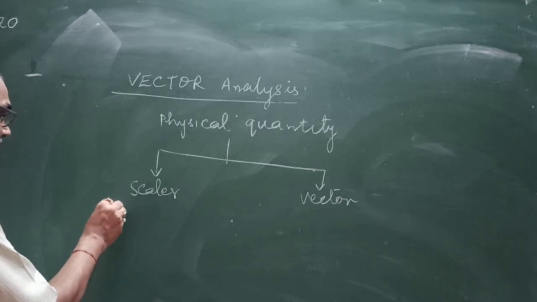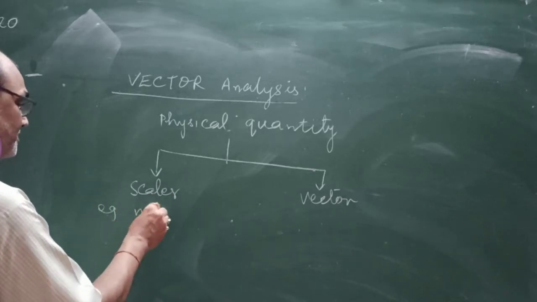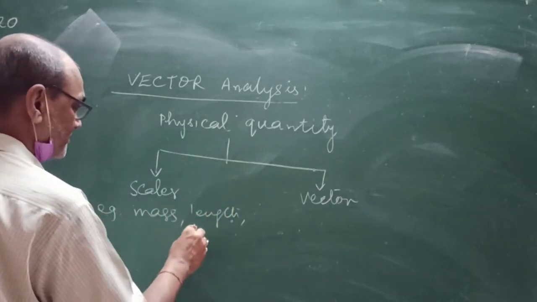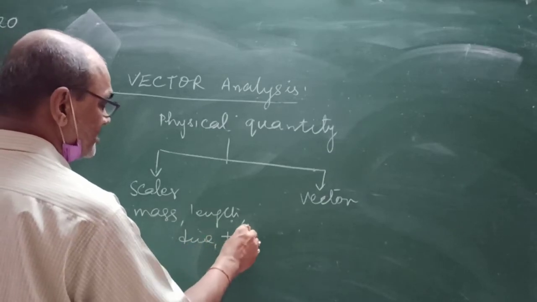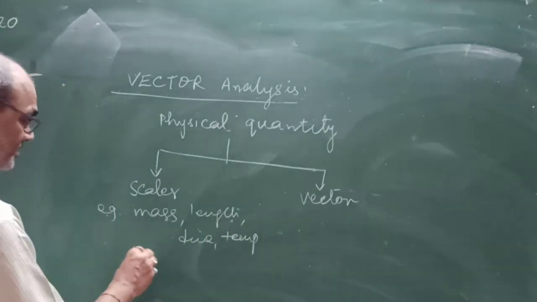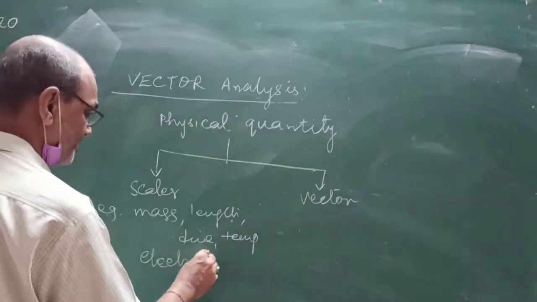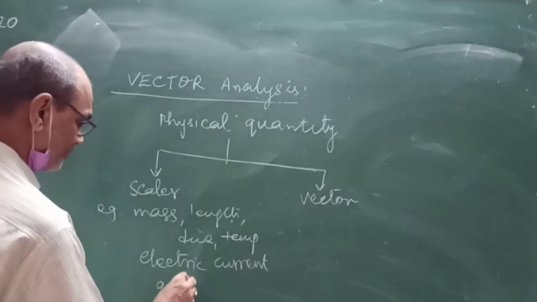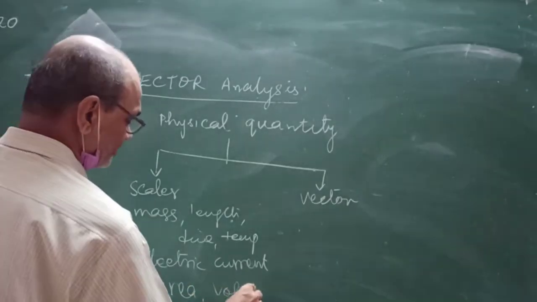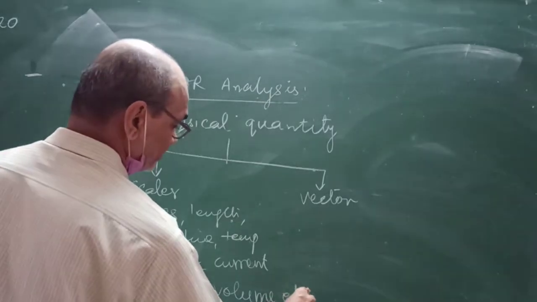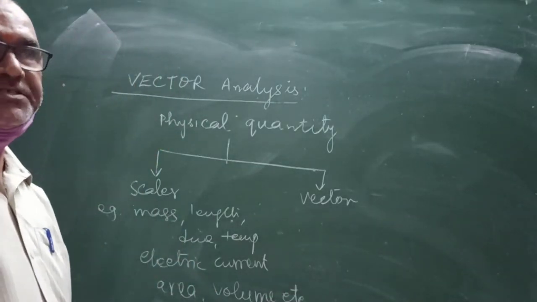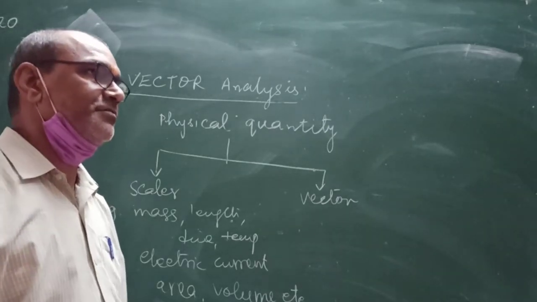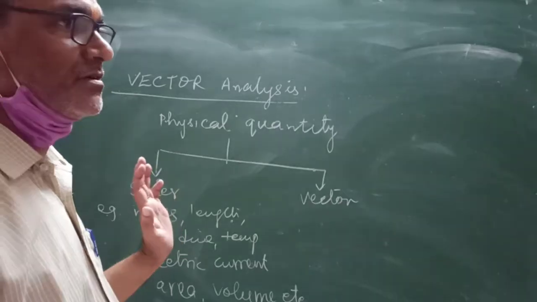For example, mass, length, time, temperature, electric current, area, volume, distance, speed, work done, energy, power, they are the scalar quantities.